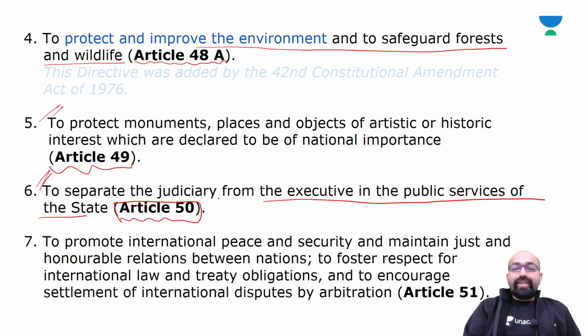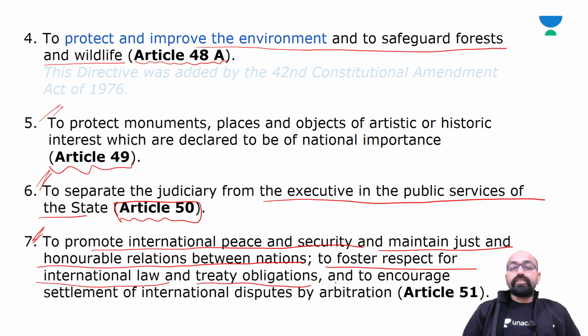Now the next article, Article 51, describes how to promote international peace and security and maintain just and honorable relations between nations, to foster respect for international law and treaty obligations, and to encourage settlement of international disputes by arbitration.